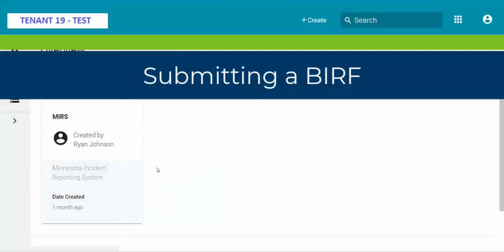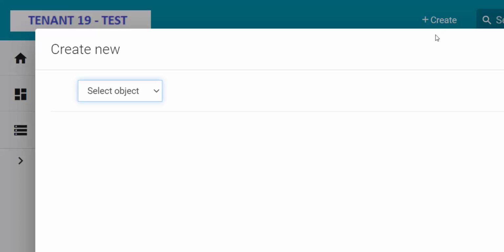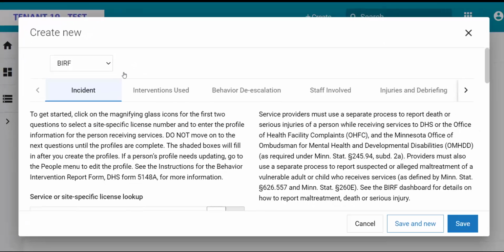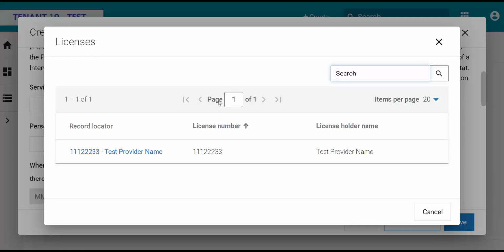Submitting a BIRF. There are several ways to create a draft of a BIRF. One way is click +Create at the top of your screen. Select BIRF and click the arrow. For the first question, service or site-specific license lookup, click the search icon or magnifying glass. Type in the license number or provider name in the search field to find the applicable license. Click on the license you are reporting for.